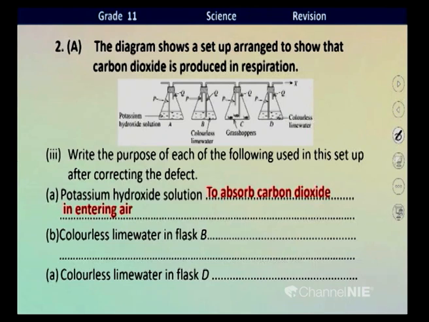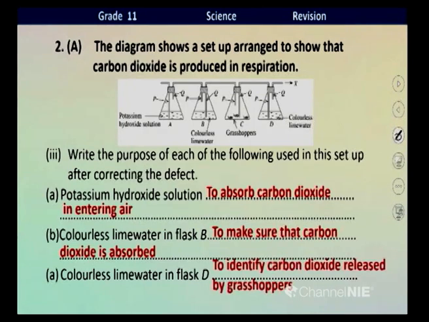To ensure that there is no carbon dioxide in air entering C. Carbon dioxide is absorbed by potassium hydroxide in the first flask, so no CO2 enters B. To confirm that there is no CO2, lime water is used.